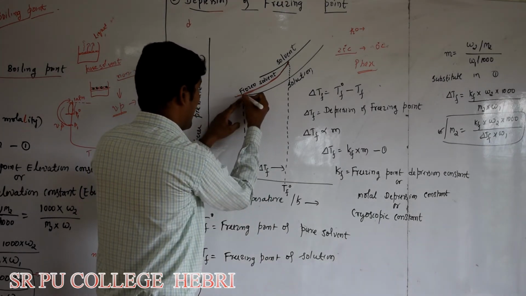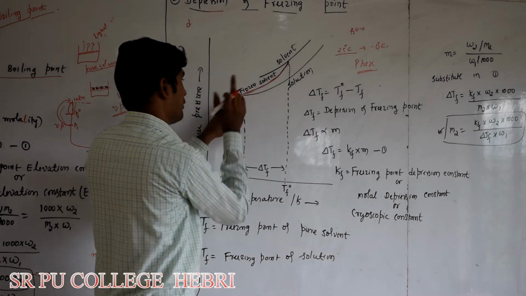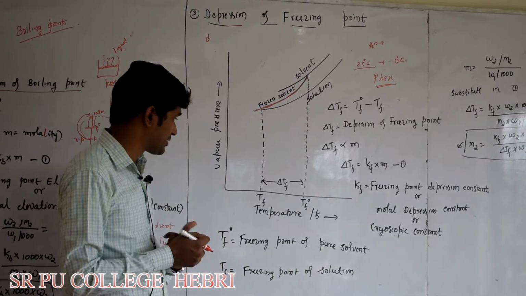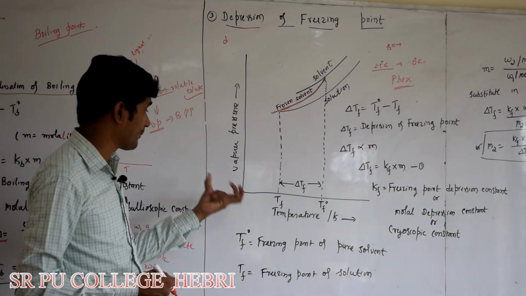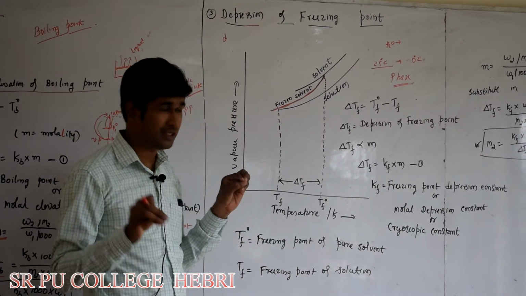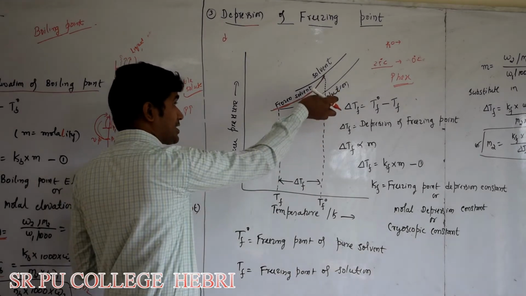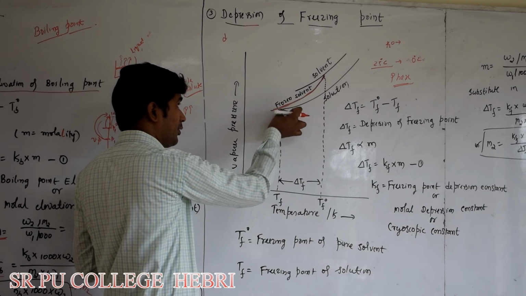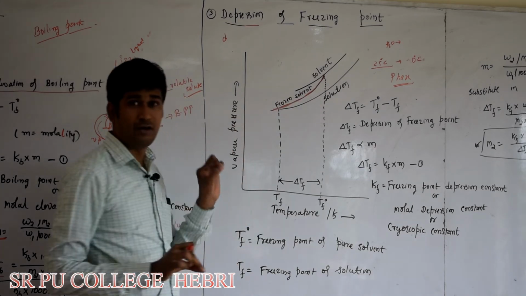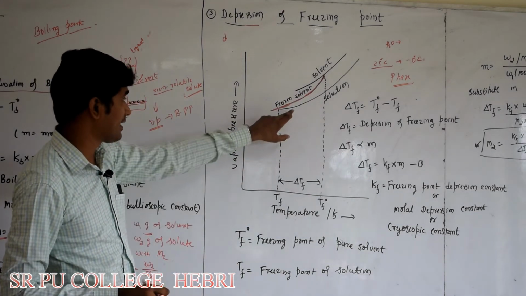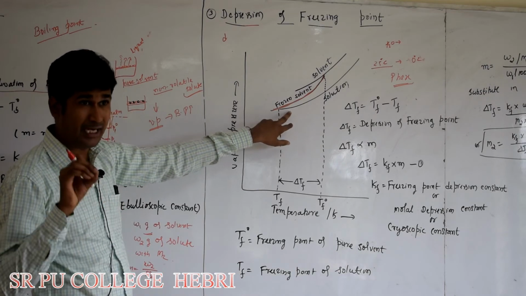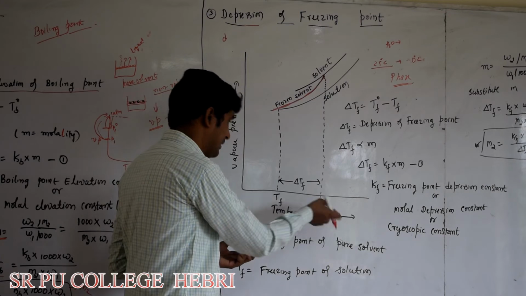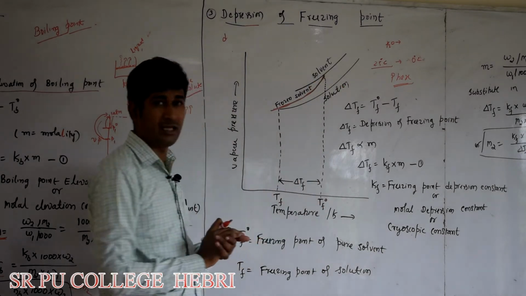That means at this temperature the solution freezes. Understood? What is the freezing point of a solution? The freezing point of a solution is nothing but the temperature at which the vapor pressure of the solution becomes equal to the vapor pressure of the frozen solvent. At this temperature the solution freezes. So this is lower than the freezing point of the original solvent.